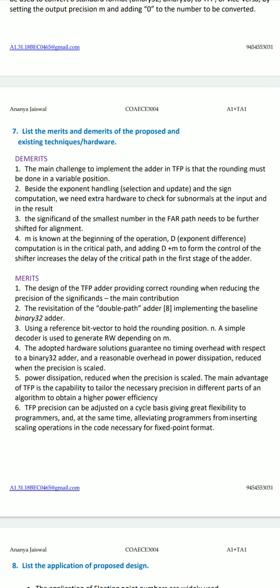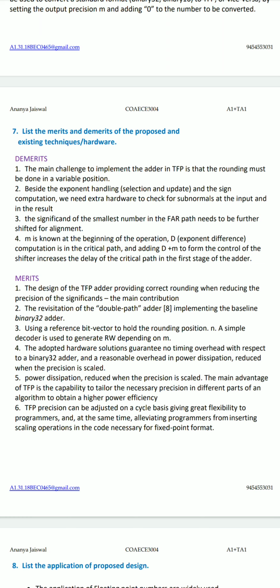Besides the component handling and the sign computation, we need extra hardware to check for subnormals at the input and in the result. Moving on, we have some other demerits as well: if m is unknown at the beginning of the operation, then d plus m to form the control of the shifter increases the delay of the critical path at the first stage of the adder.